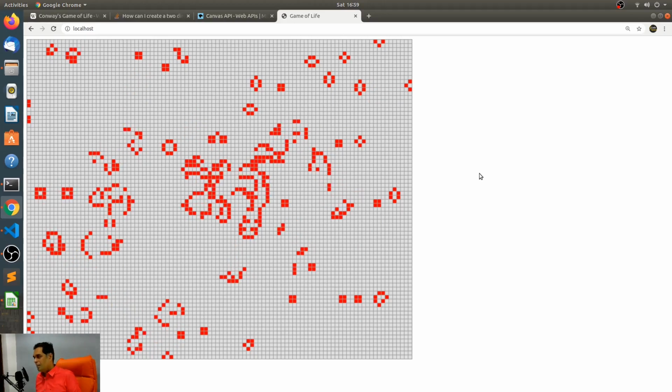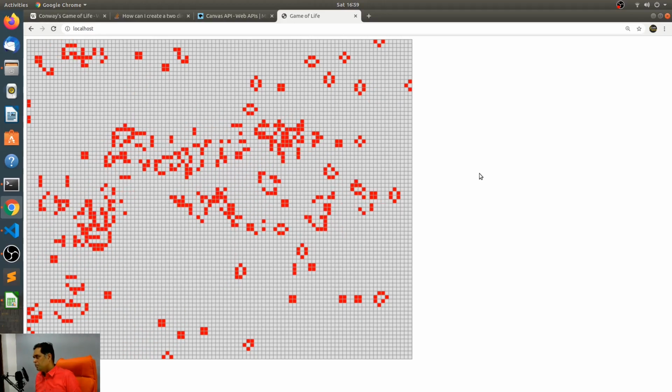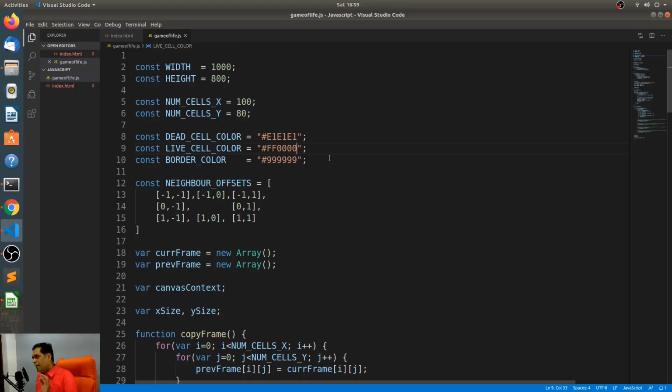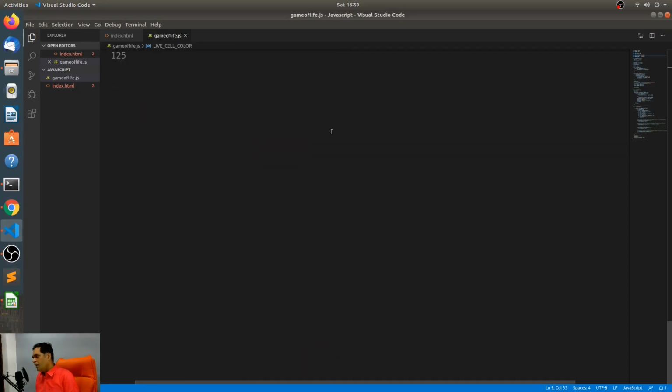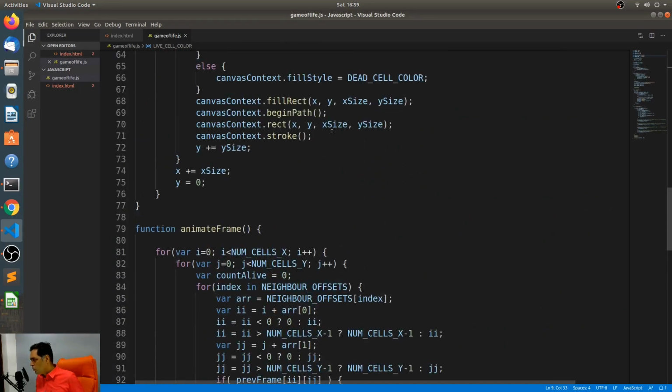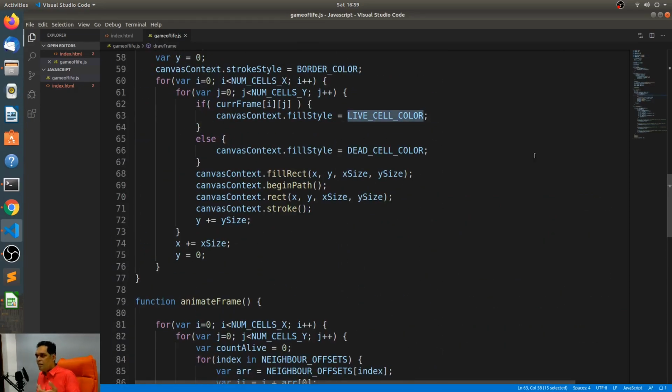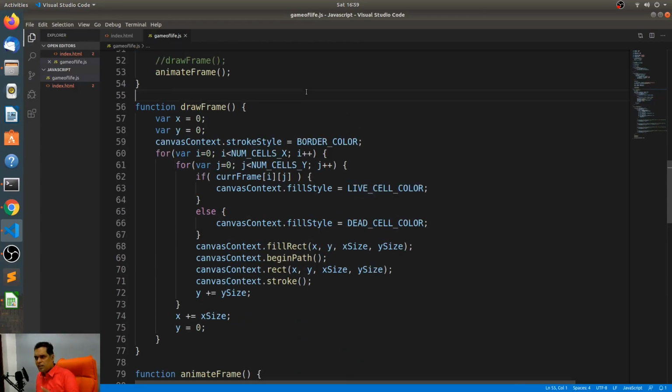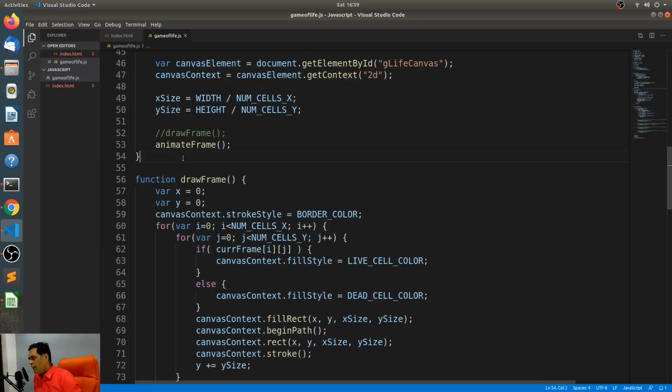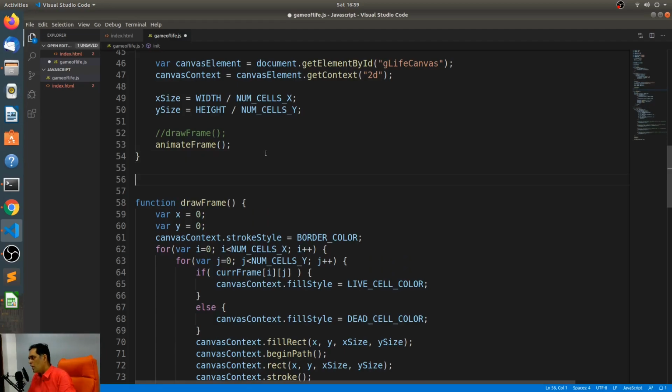And how can we make it a random color also? Can we try giving it a random color? Yeah, sure. I mean, it will take a little bit more processing, but yes, absolutely. So how do you want to do it? So basically we determine the live cell color over here, isn't it? Yeah. So first, I need a way to convert the random number into an integer. What was the function to do it? Was it just int? Oh, it's parseInt. Now I remember. All right. So let's do that.